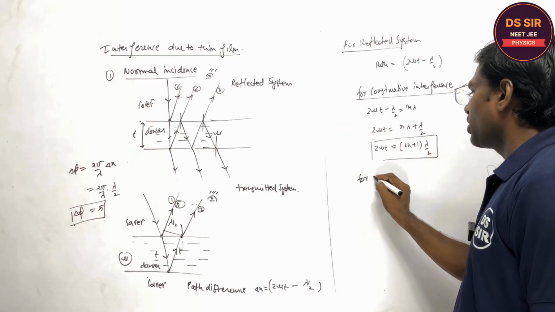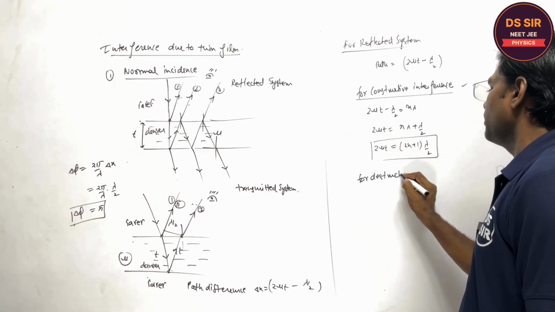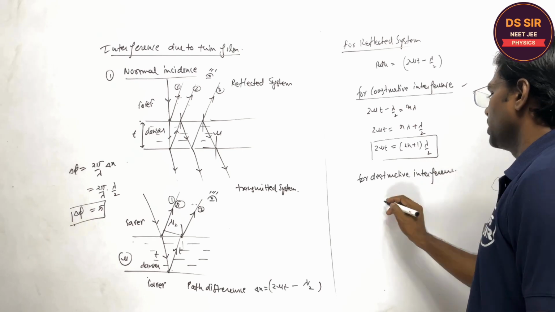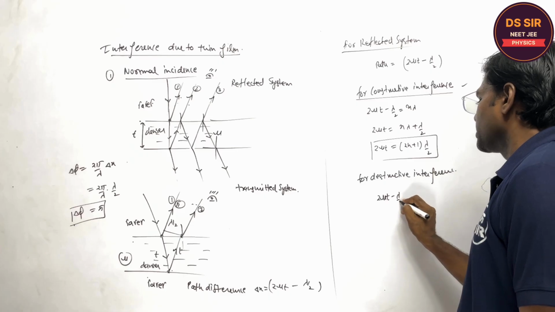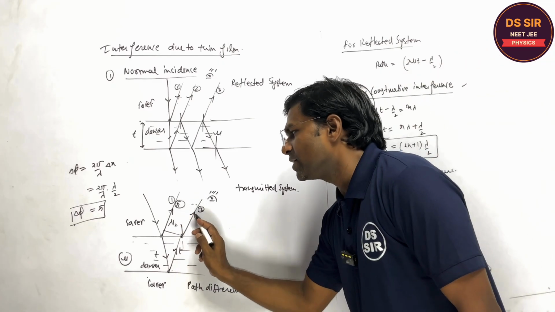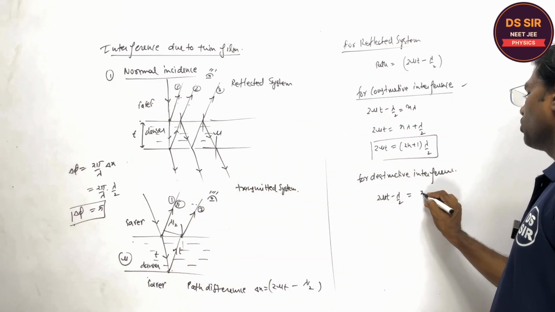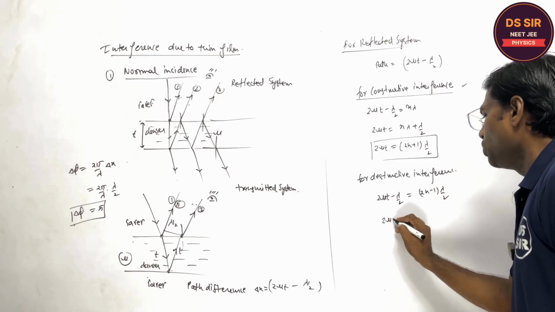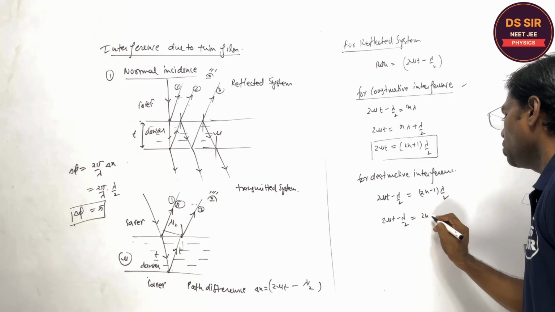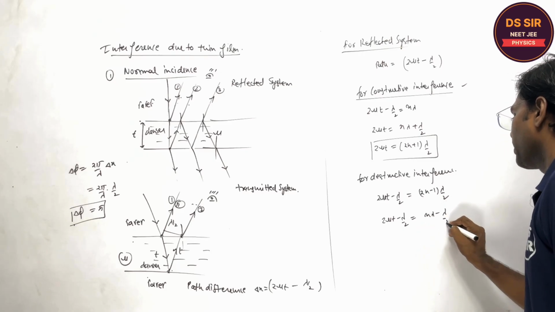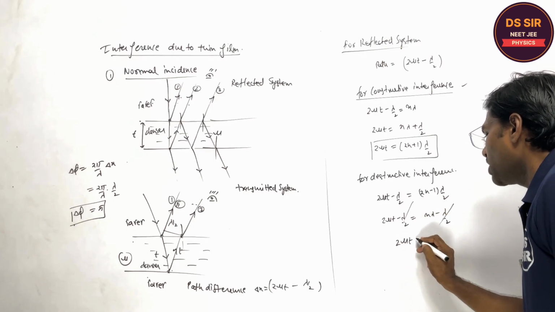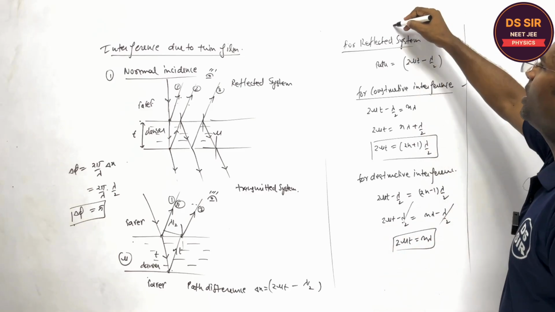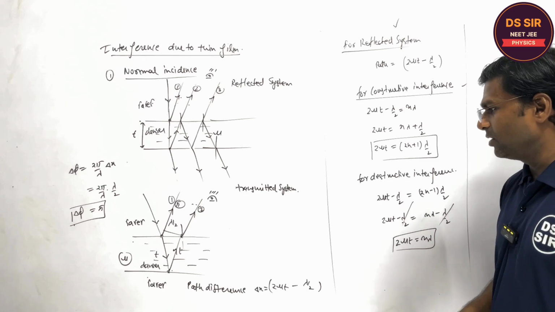And for destructive interference, what is the condition? What is the path difference between the first and the second wave? It must be equal to 2n minus 1 into lambda by 2. So 2 mu t minus lambda by 2 is equal to n lambda minus lambda by 2. It will cancel out. So this is the condition of the destructive interference in the reflected system. Are you getting or not?